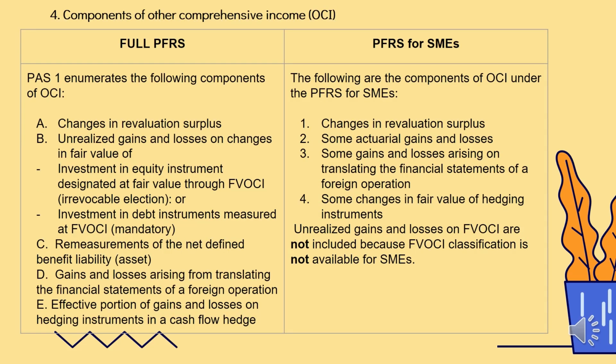Components of other comprehensive income. Under full PFRS, enumerate ni Pass 1 yung mga following components of OCI. Under PFRS for SME, same lang sila sa full PFRS. Those components are still there except for number 2, which is the unrealized gains and losses on changes in fair values of investment in equity instrument measured at fair value through FVOCI. Because FVOCI is not included for PFRS for SME, this is not available under PFRS.